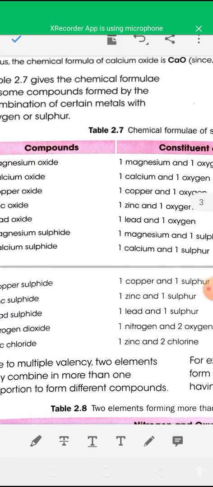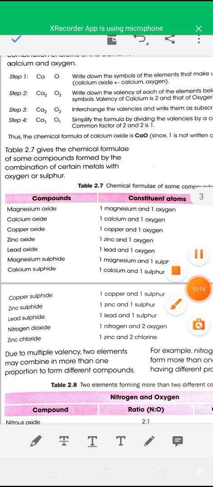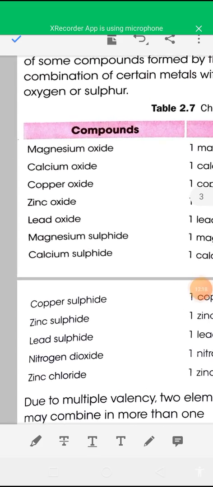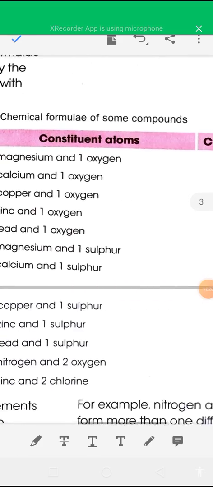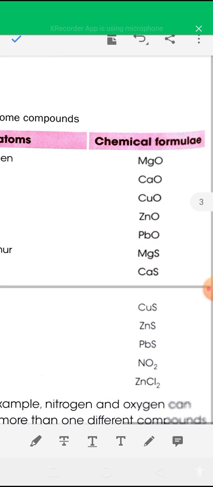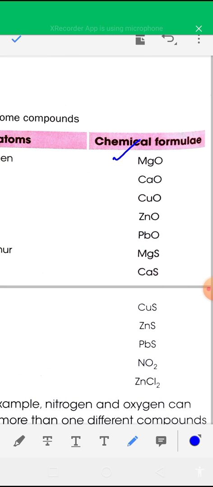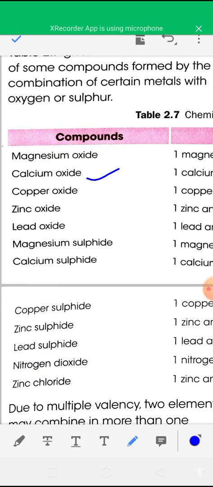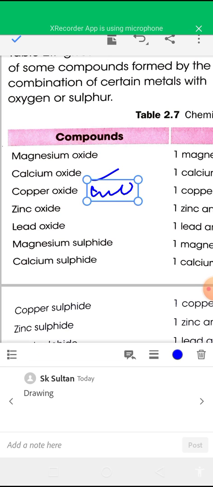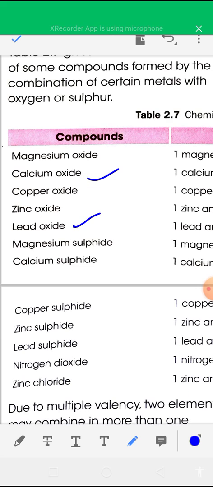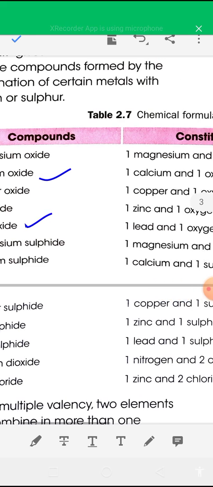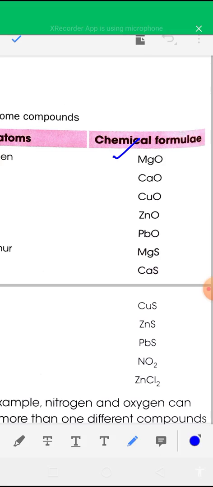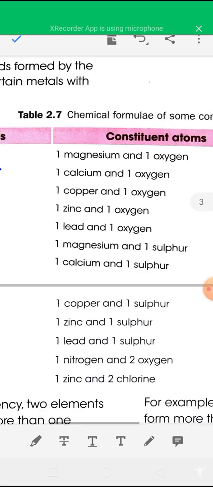Now see some compounds and their chemical formulas. Magnesium oxide: the constituent elements are magnesium and oxygen, so the formula is MgO. Calcium oxide is CaO. Copper oxide is CuO. Zinc oxide is ZnO. Lead oxide is PbO. Magnesium sulfide is MgS. So these are the chemical formulas of these compounds.